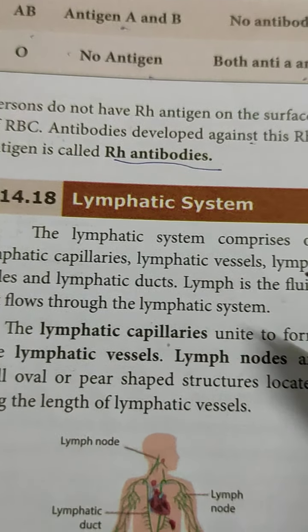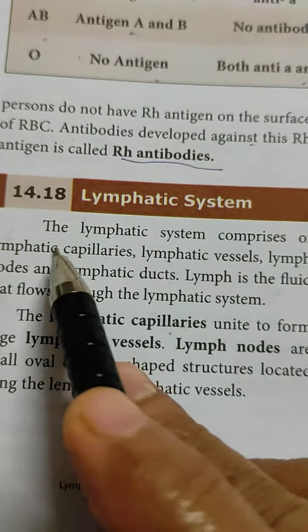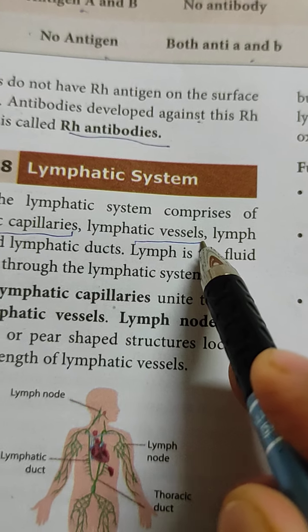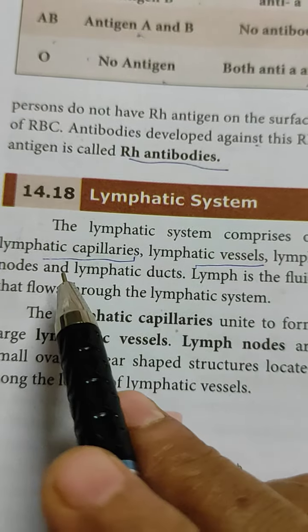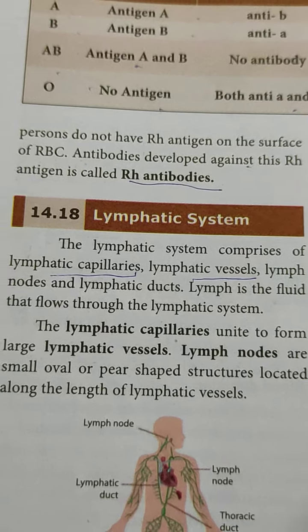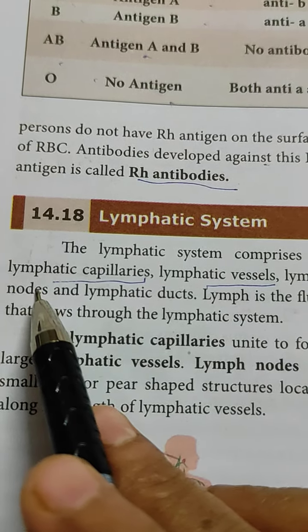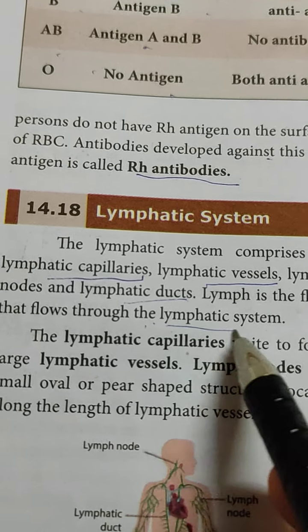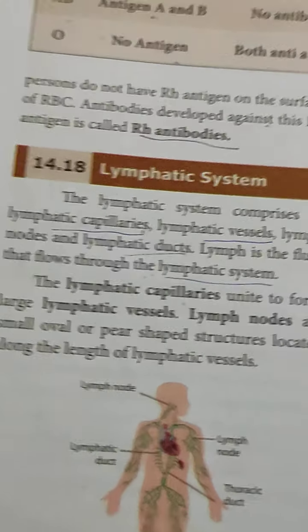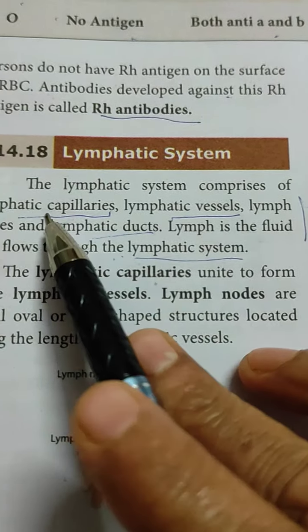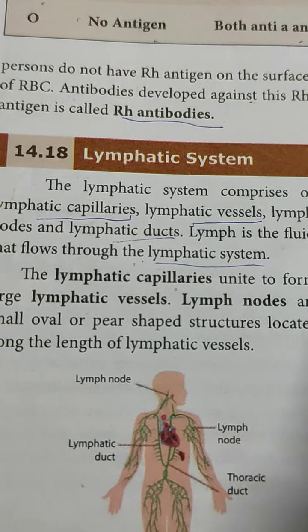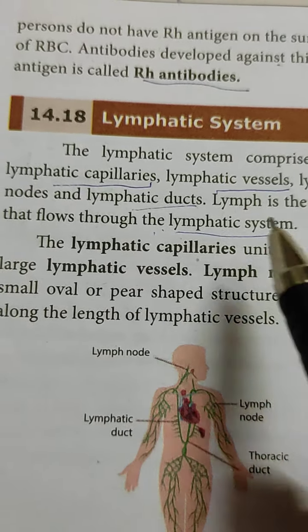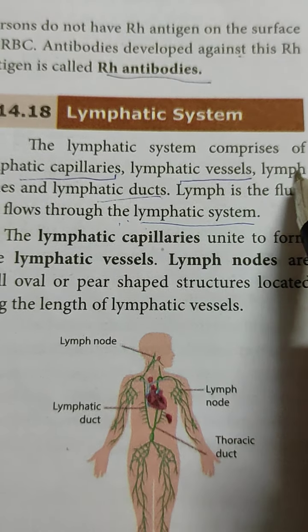Lymphatic system. The lymphatic system comprises of, we have to underline, lymphatic capillaries, just like blood capillaries, lymphatic vessels, tube-like structures, that means some passage, canals, tube, lymph nodes and lymphatic ducts. Lymph is the fluid that flows through the lymphatic system. What are the components of lymphatic system? 2 marks question. Lymphatic capillaries, lymphatic vessels, lymph nodes and lymphatic ducts. These are considered as the components, and including lymph also will be there.